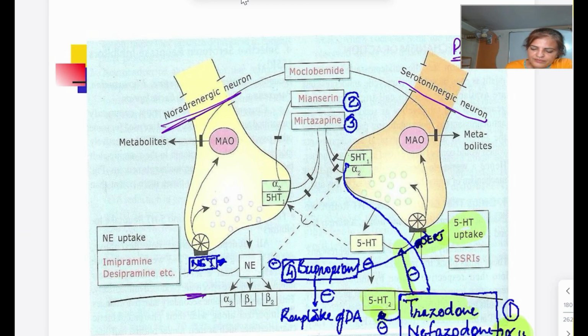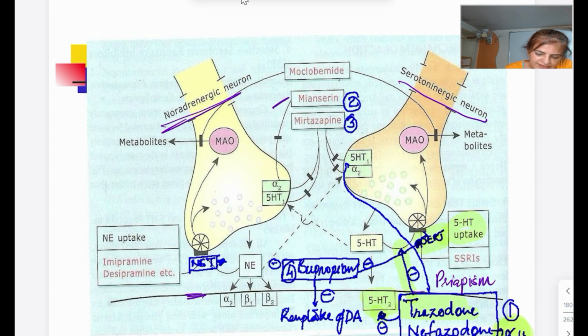So what is, you cannot see because of my this thing. So I will write here, it is priapism. So this is a painful penile erection. So another congener of trazodone is nefazodone. Nefazodone, it is just like trazodone. So it has got better tolerability, better efficacy as compared to trazodone. Okay. So the third one is mianserin.